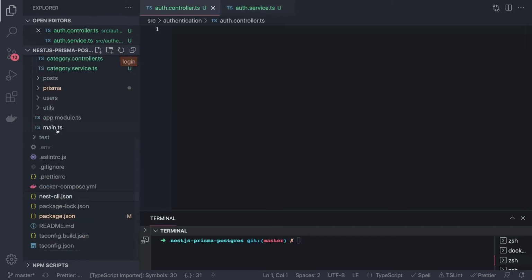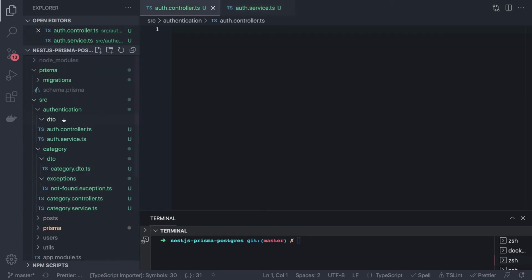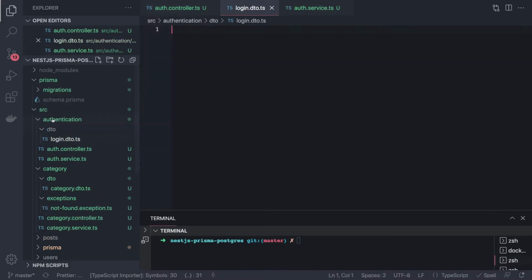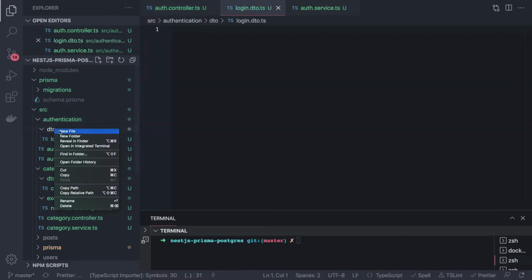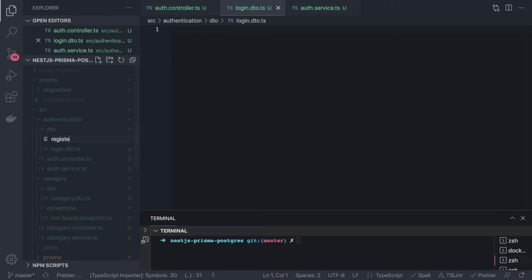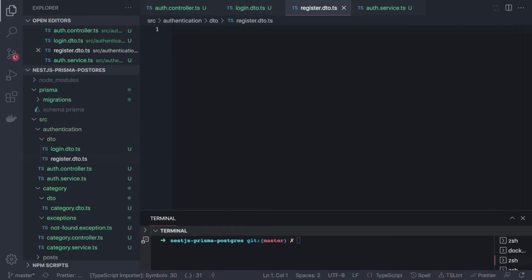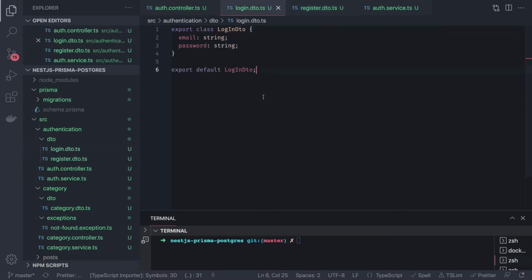We can create a simple file also inside DTO, login.dto.ts, and then one is the register DTO, because we are going to create two methods, register.dto.ts. Starting with the login DTO, it's going to be simple, right? What we need is just an email and password. And then in the register DTO, we are going to have email, name and password that we can put here. Both the DTOs are ready.